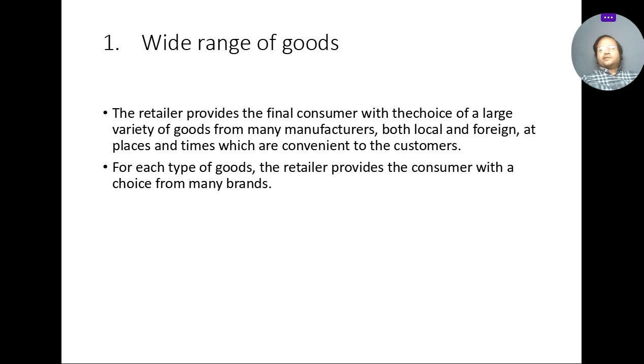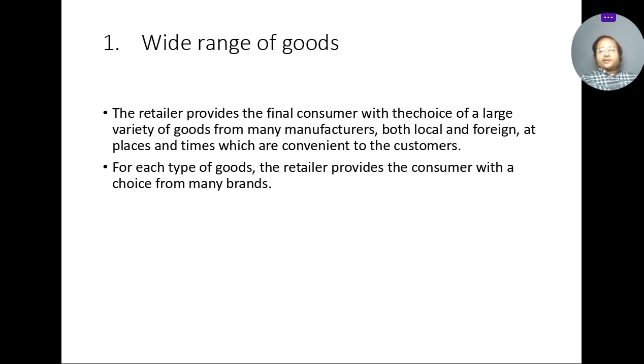The first function of the retailer is that he has a wide range of goods. If you have experience going to a small shop, in that particular shop a large variety of goods of different brands is available. The retailer provides the final consumer with a choice of large variety of goods from many manufacturers, both local and foreign, at a place and time convenient to the consumer.